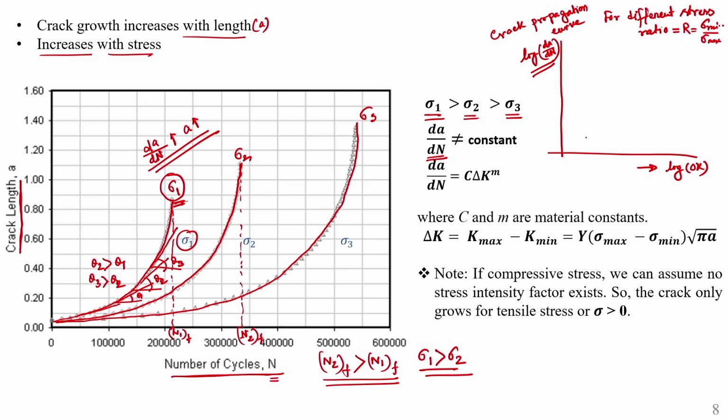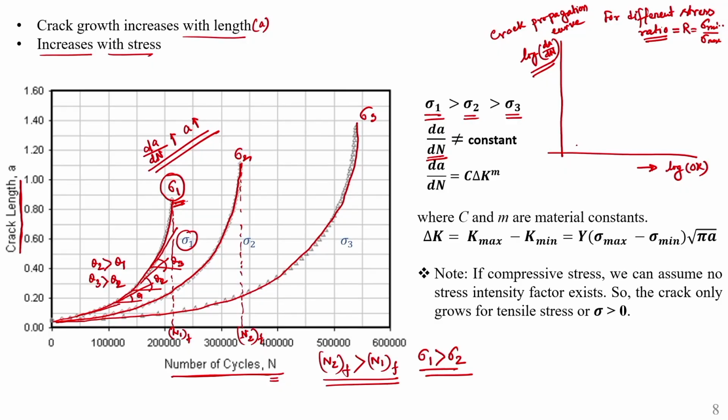So, it is observed that if the stress ratio varies, then your crack propagation rate also varies. It is observed that if the stress ratio increases, then your crack propagation rate also increases. How it is, that I am just showing. I am drawing two curves, crack propagation curve for two stress cycles.